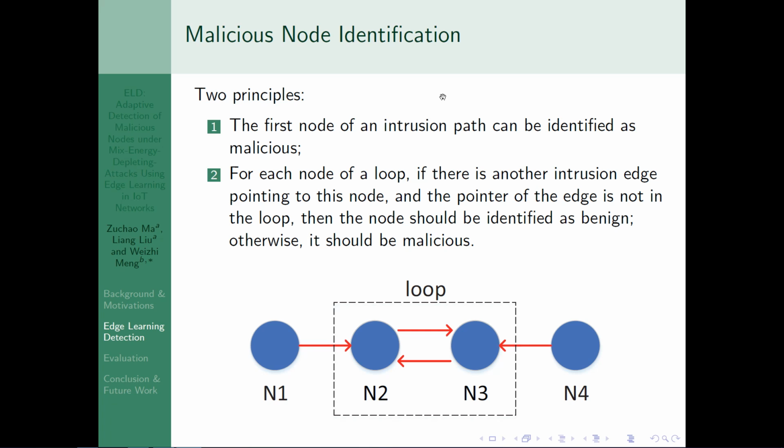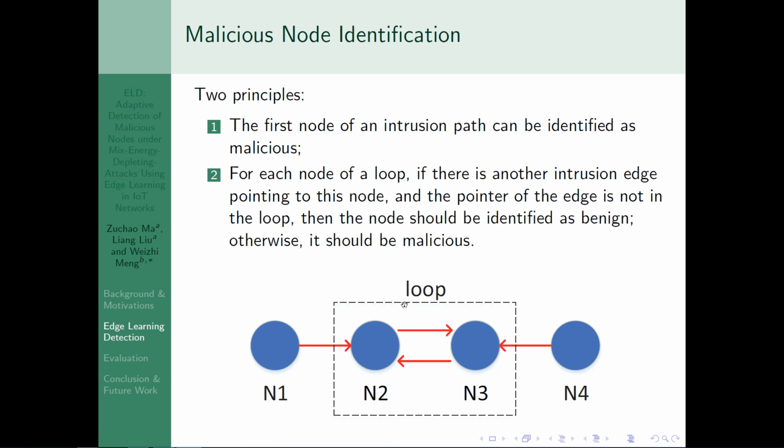About the malicious node identification, we have 2 principles. The first one is the first node of an intrusion path can be identified as malicious. And the second principle is for each node of a loop, if there is another intrusion edge pointing to this node and the pointer of the edge is not in the loop, then the node should be identified as benign. Otherwise, it should be malicious.